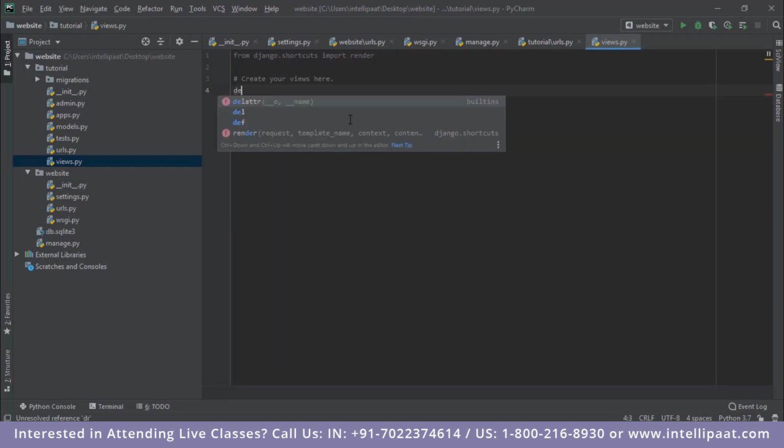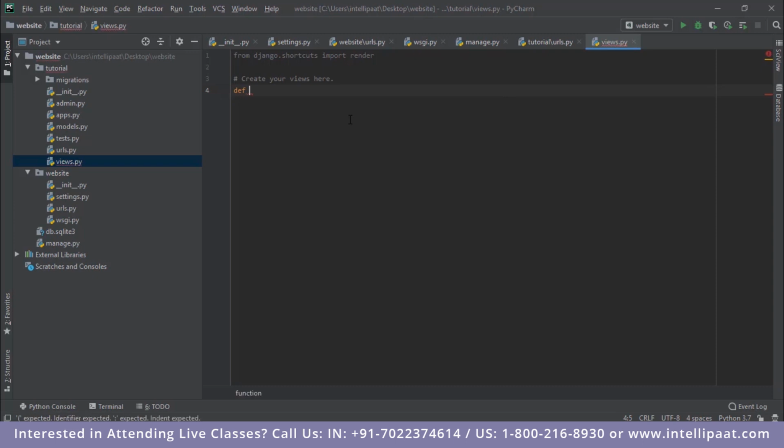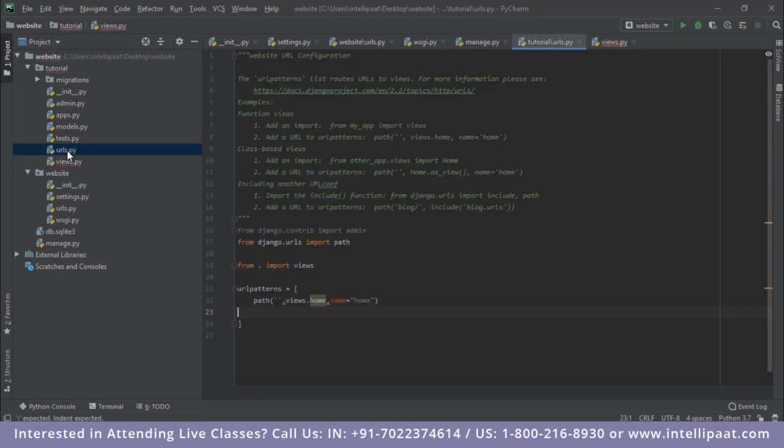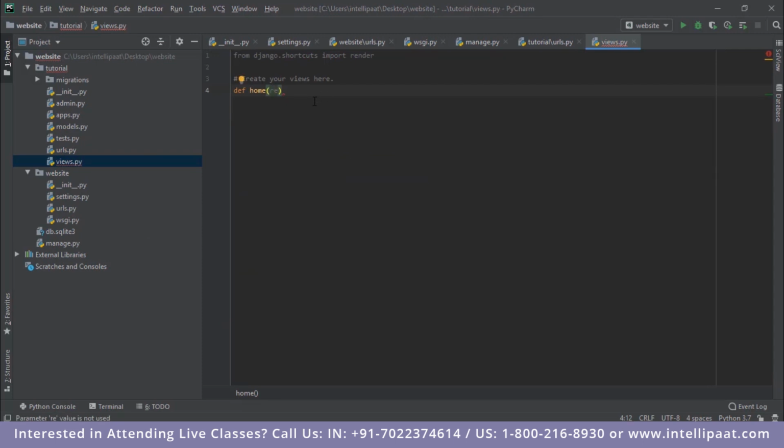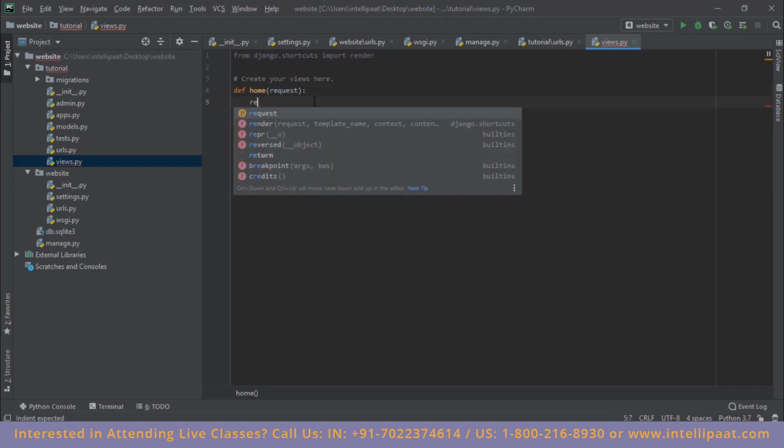So I'll type in def and then I will name the function as home, because in this urls.py file, I have given the name of this view as home. Alright, so let me go to this view. Now since we know that a view actually takes a request from a web browser, the web browser sends a request to this view and this view in response returns something. So I'll just type in request over here. And inside this, I'll give in the body.